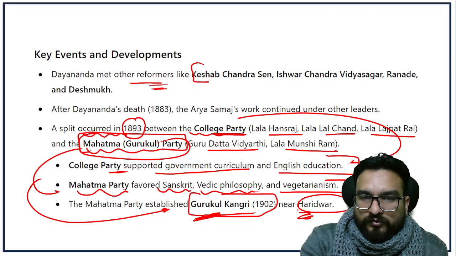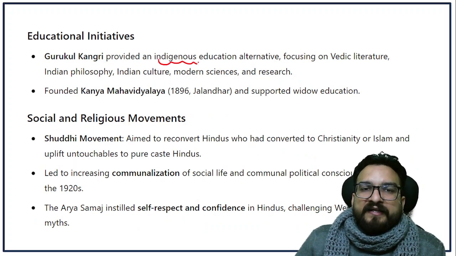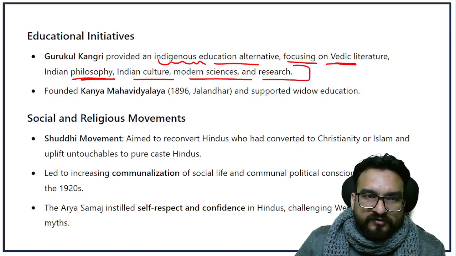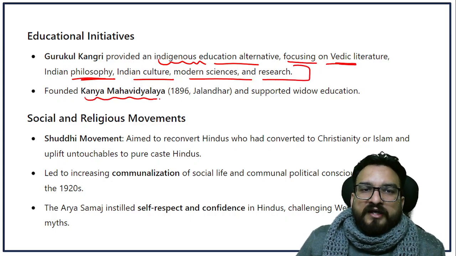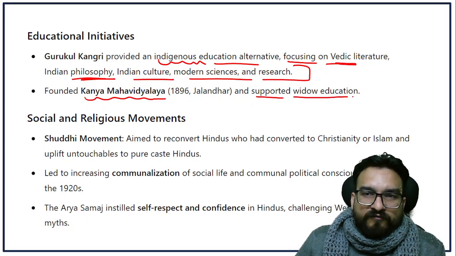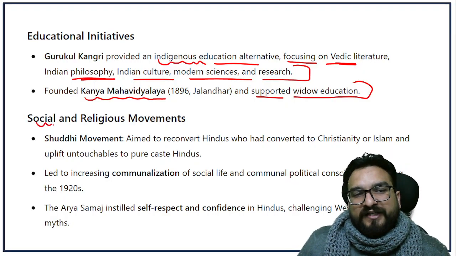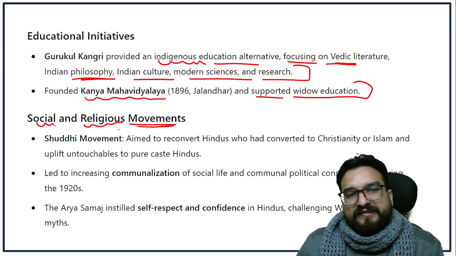Right, very old school. So Gurukul Kangri provided an indigenous education alternative, focusing on Vedic literature, Indian philosophy, Indian culture, modern sciences and research. They also founded Kanya Mahavidyalaya and supported widow education too. Okay. Then there were social and religious movements too, guys.